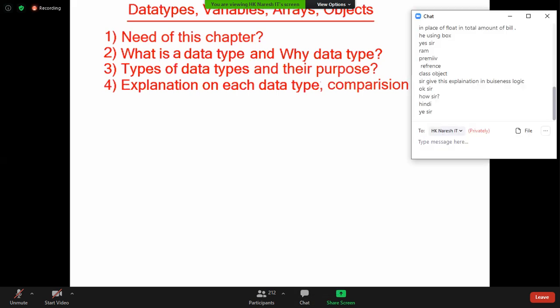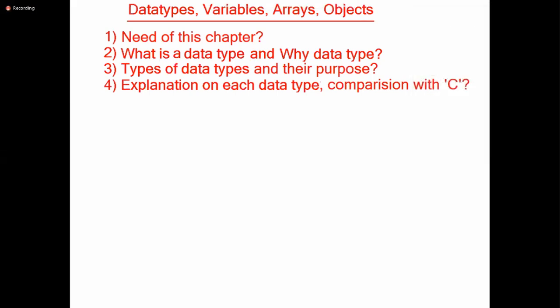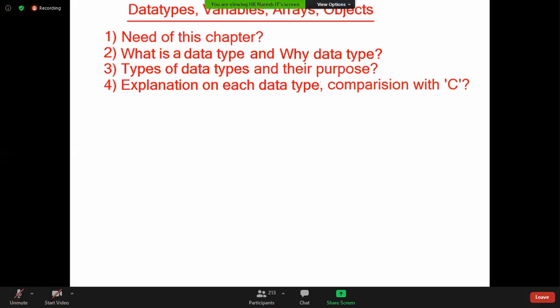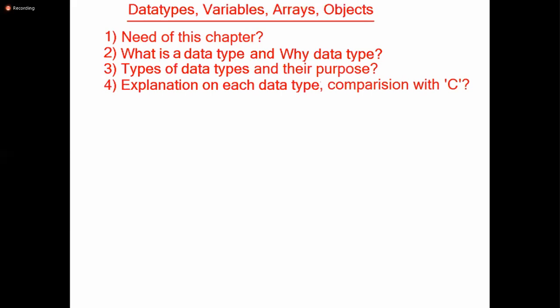Many people, many students, many faculties have a feeling you cannot learn Java without C language knowledge. If you learn Java from C language, you are not learning Java, you are learning C Java. All C terminology, C programming will come to Java. You are losing the real flavor of Java. So it's very, very important: learn Java from Java. Learn any language directly from that language. That means your thinking process must be in that language.